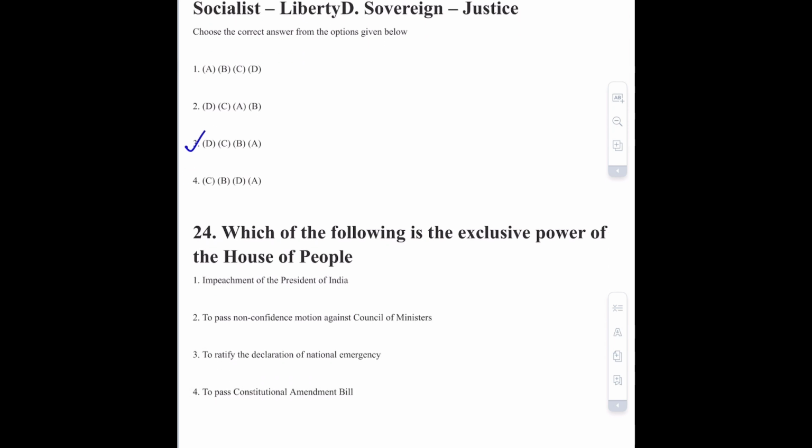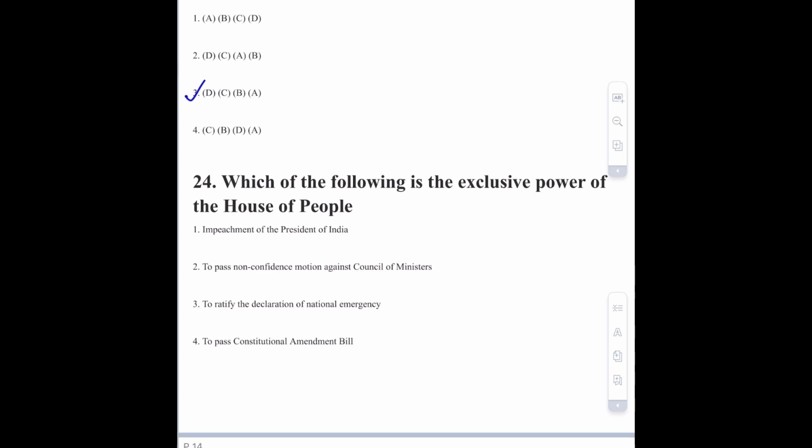Moving towards question number 24, that is which of the following is the exclusive power of House of the People. So impeachment of the president is not an exclusive power because यहाँ दोनों houses का involvement होता है. Option number 2 is to pass non-confidence motion against Council of Minister. This is a correct option.